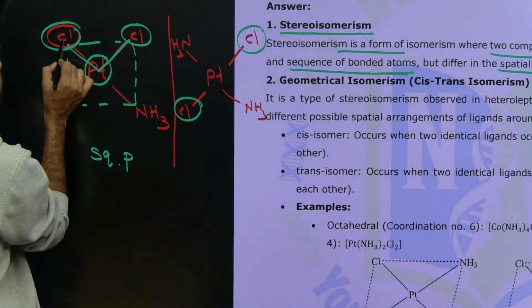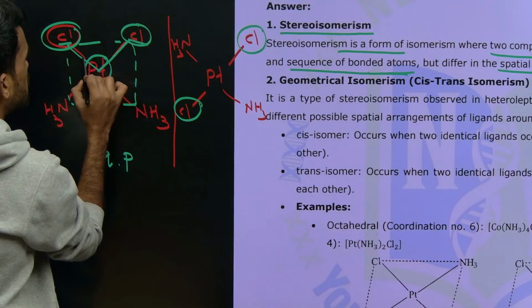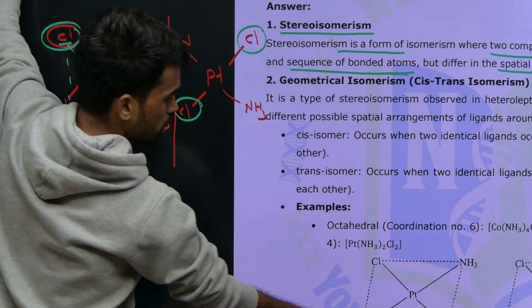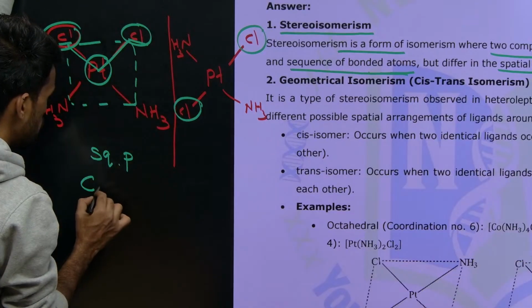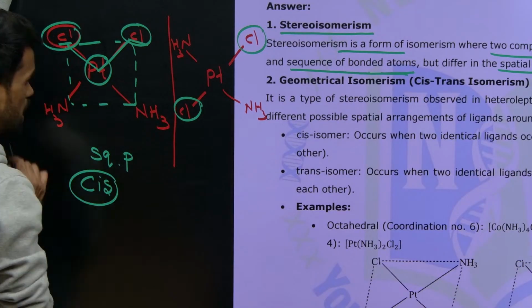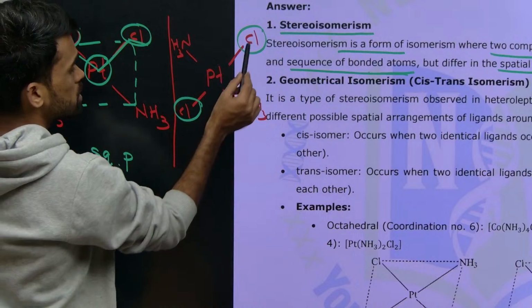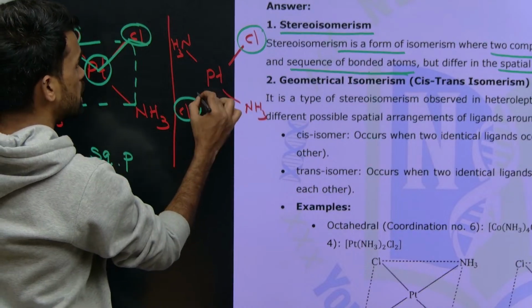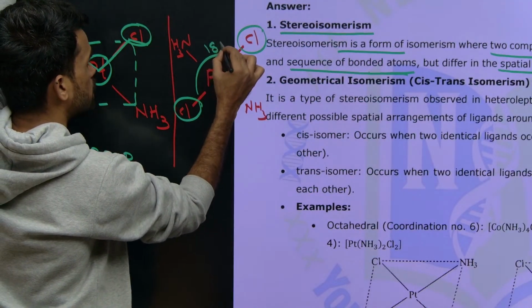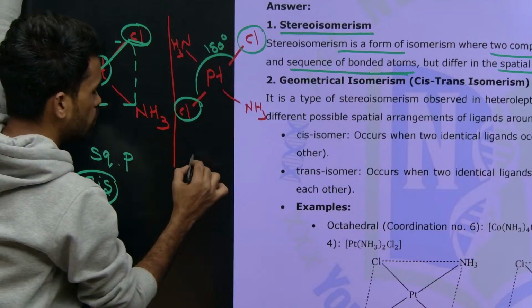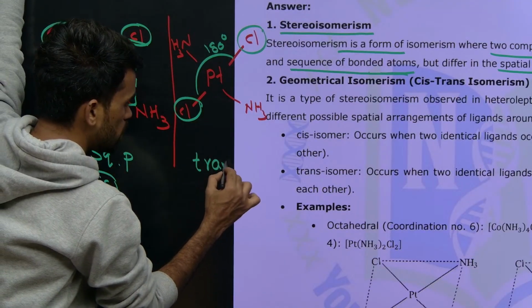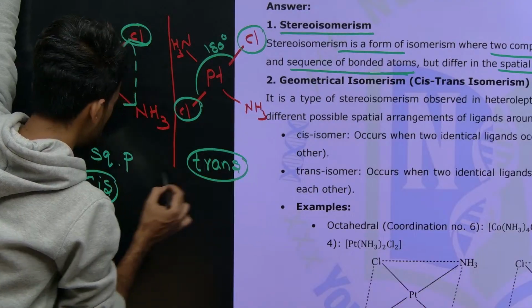Yes. If same groups are arranged at 90 degrees to each other, then you can say it as a cis isomer. It is a cis isomer. Okay. If the same groups are attached at 180 degrees to each other, you can say it as a trans isomer. Okay. Now you got to know about cis and trans.